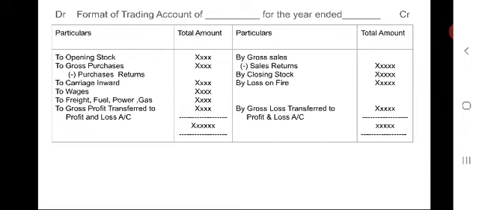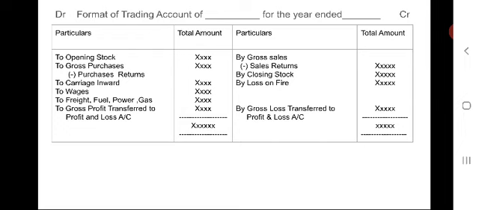To direct expenses, to wages and salaries, to freight, fuel, power, gas. So these are all direct expenses. All these expenses are to be mentioned on the debit side.